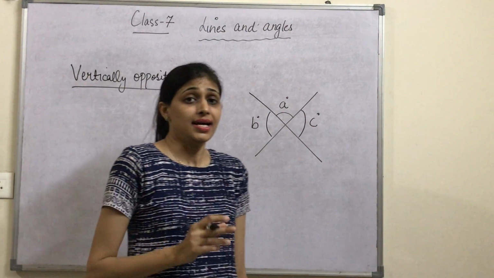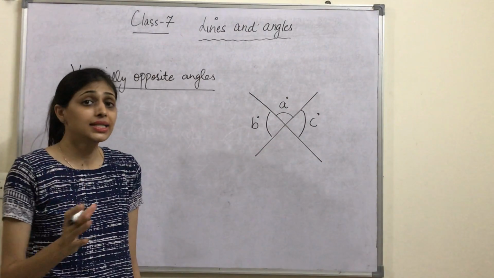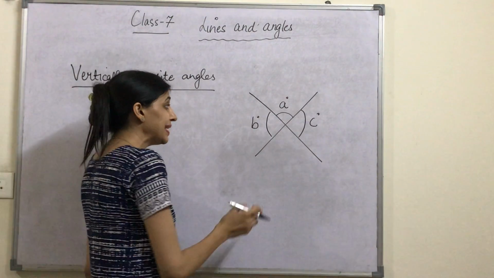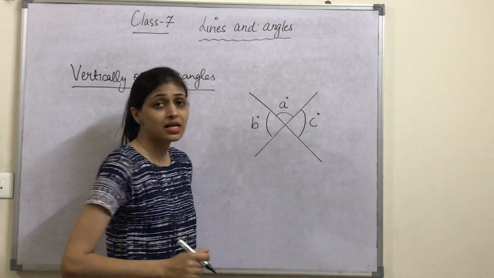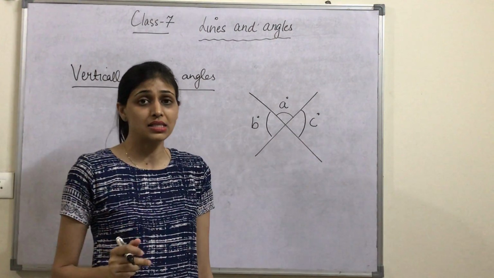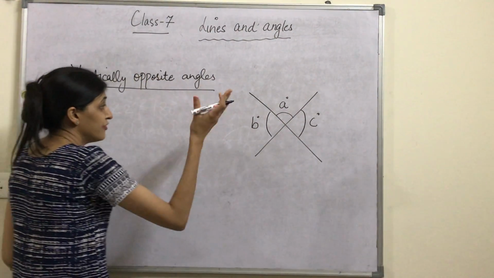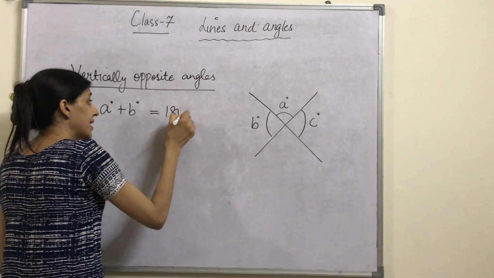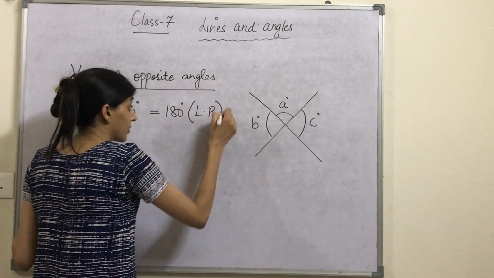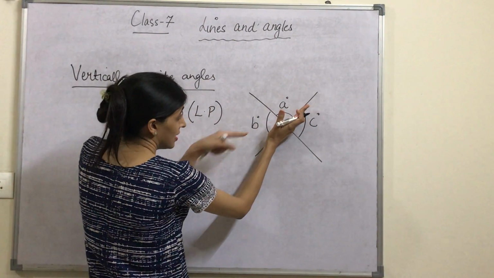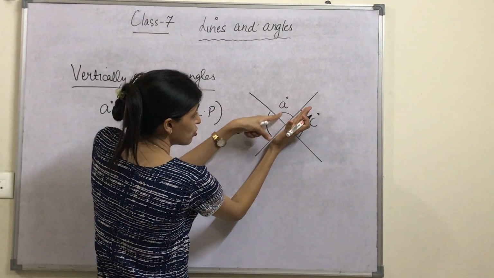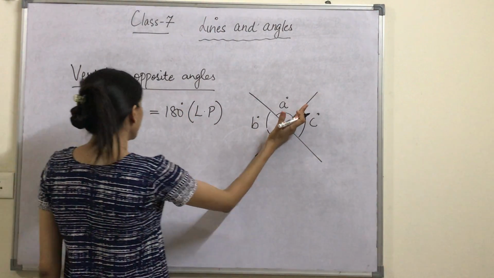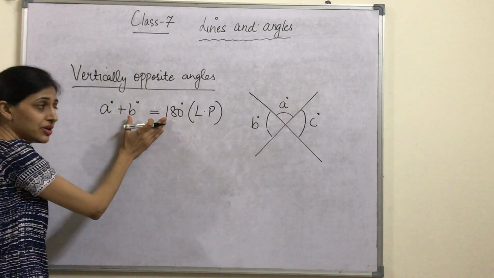We say that when two lines intersect each other, the angles opposite to each other are always equal. That means angle B is equal to angle C, vertically opposite angles. But how do we prove it? First look at this. A plus B equals 180 degrees, linear pair. This is a straight line, this is a common arm, and these two angles are adjacent. So both angles form the sum of 180 degrees, linear pair. This we have done right now.